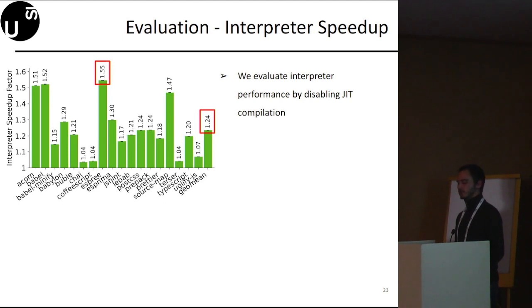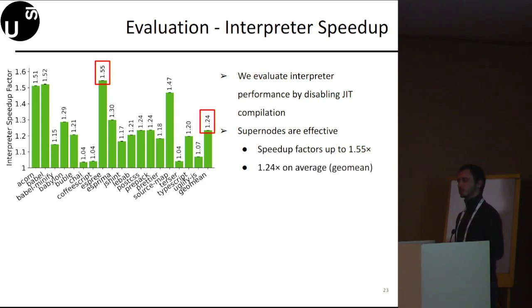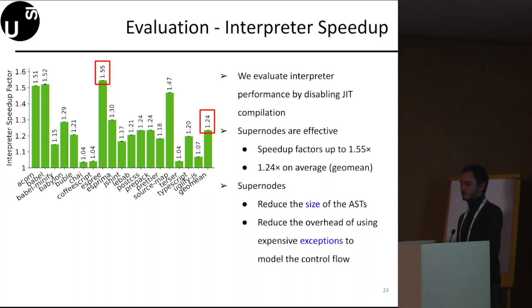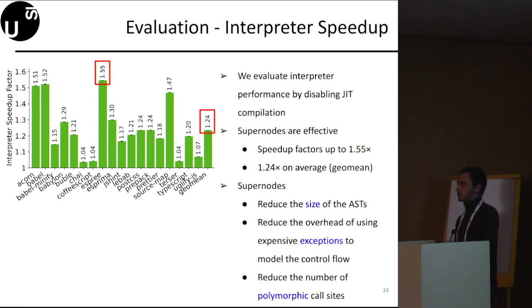In this case, we can see that our supernodes are effective, with speedup factors up to 1.55, 1.24 on average. This is because our supernodes reduce the size of the ASTs, hence the interpreter has fewer nodes to traverse. Moreover, they reduce the overhead of using expensive exceptions, as well as the number of polymorphic call sites.